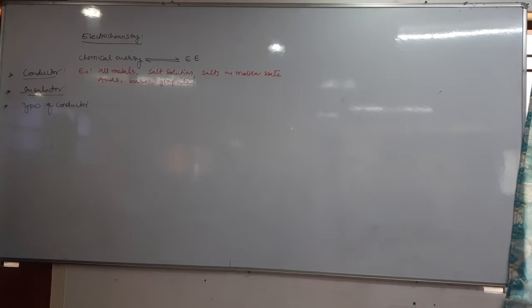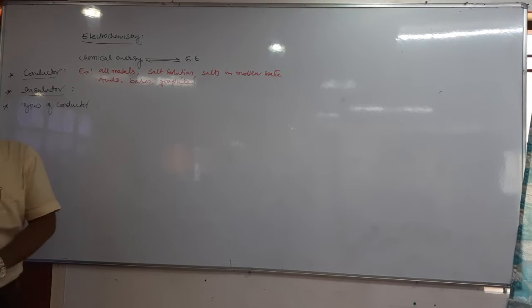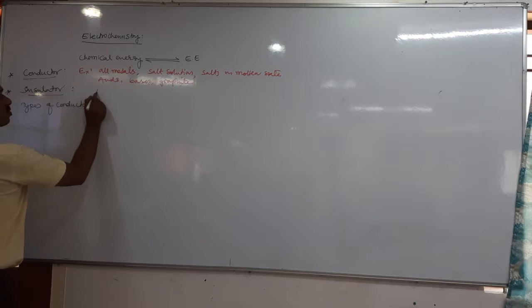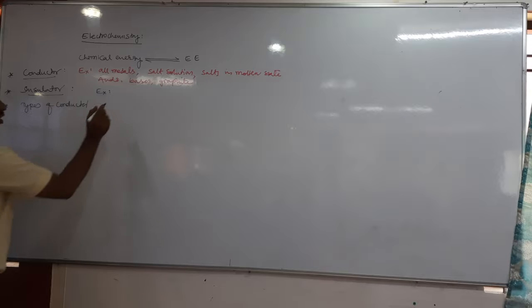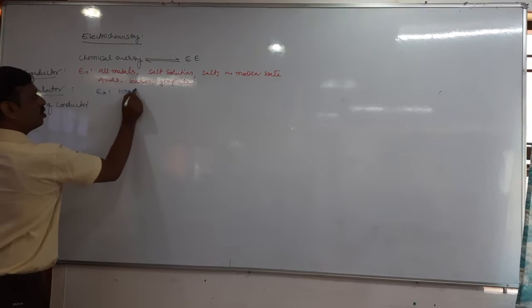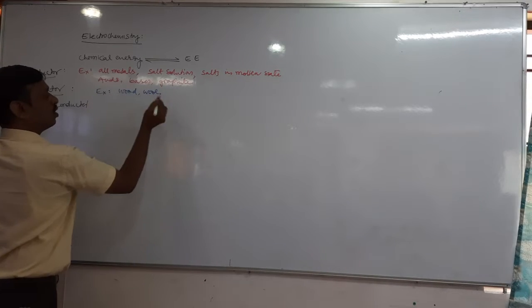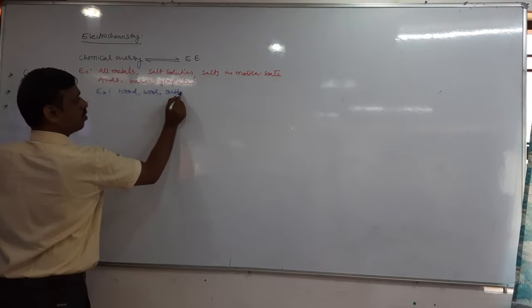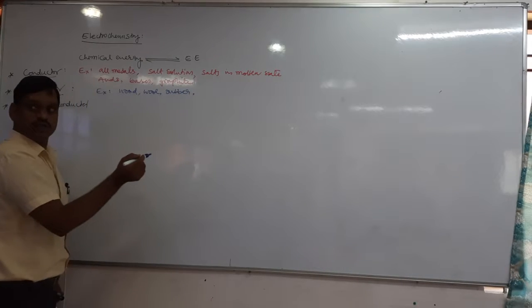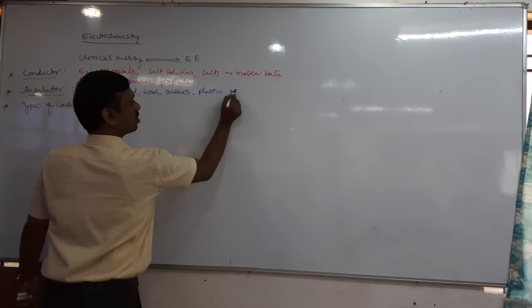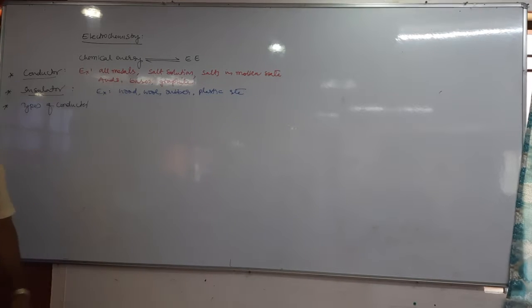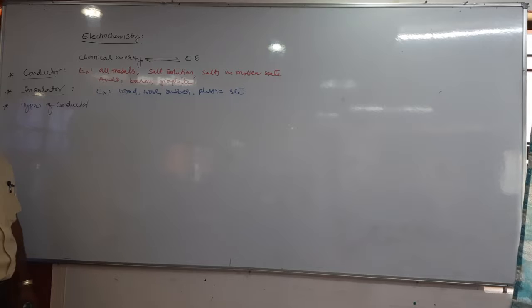Then what about insulators? The substances which do not allow the passage of electric current through them are insulators. Examples of insulators are wood, wool, rubber, plastic etc. They do not conduct electric current.